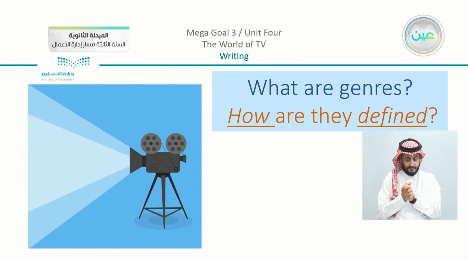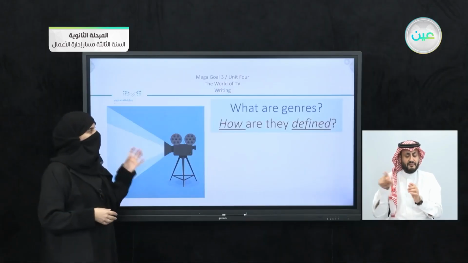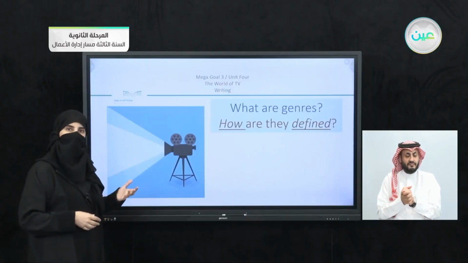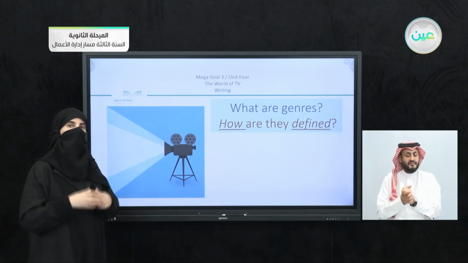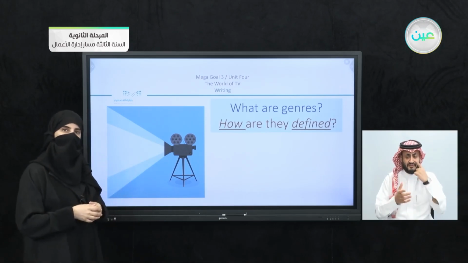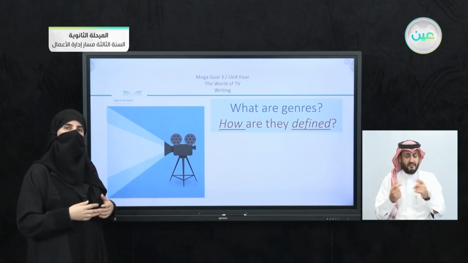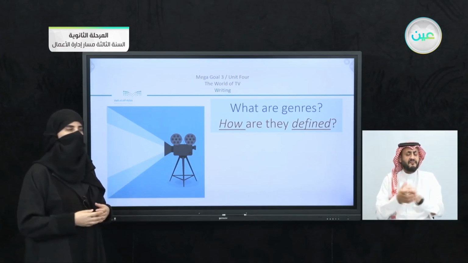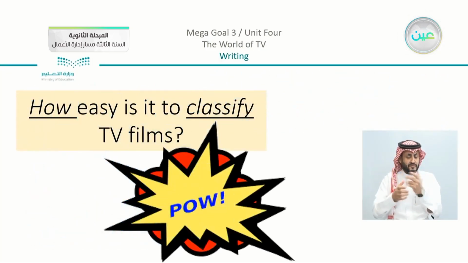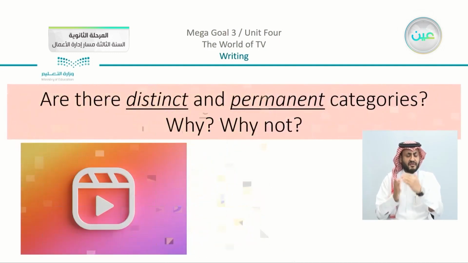Now, in the book, they have the question, what are genres and how are they defined? Now, there is a specific definition that we are going to look for here. From what you understood from our discussion together, how can you define the word genre? Now, we can say, for example, that we have here, how easy is it to classify TV films? We are going to see here.